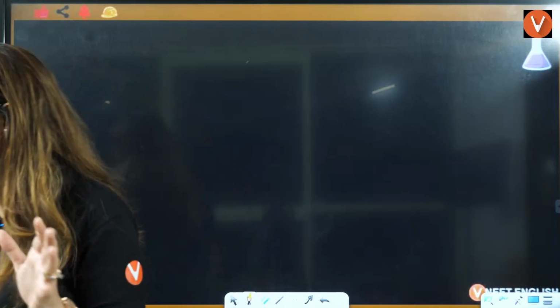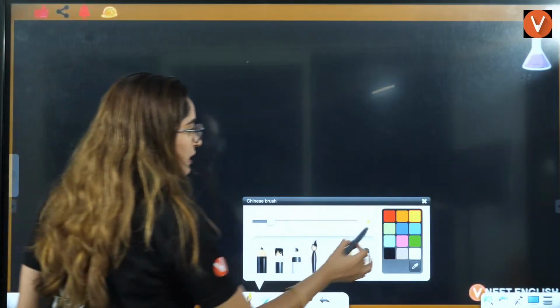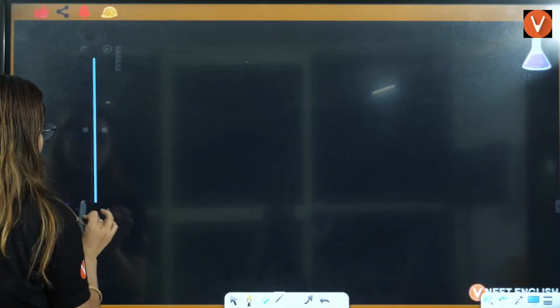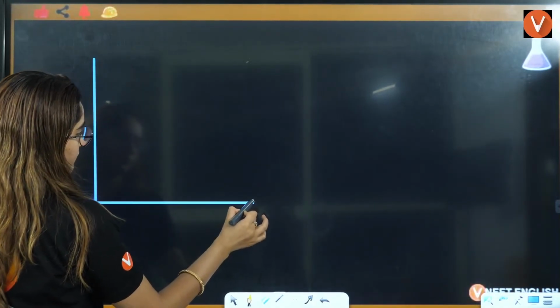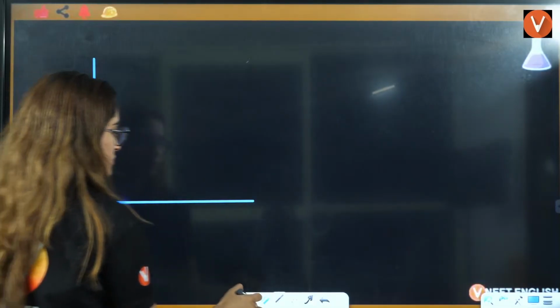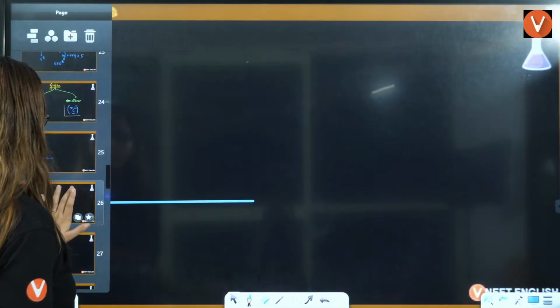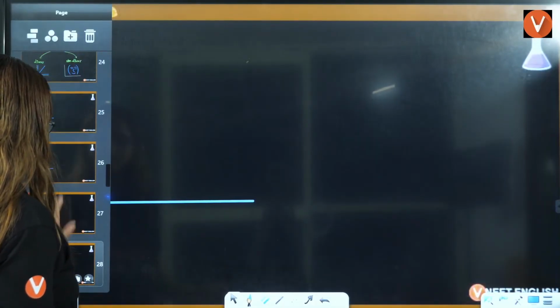But ma'am, what can we learn from here? Let's say I am drawing one graph here. I'll just draw this graph constantly. I'll just copy paste this slide so that I don't have to draw it again and again.